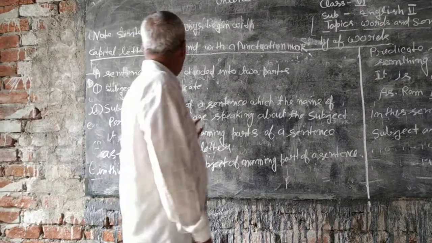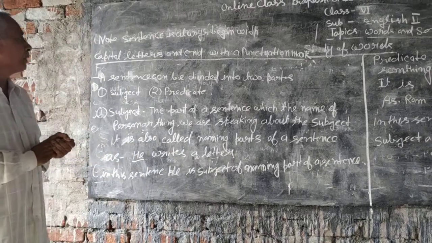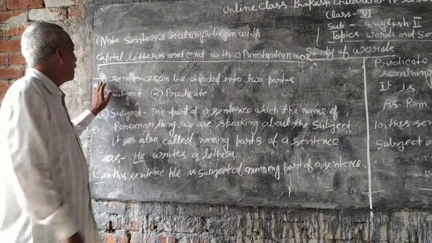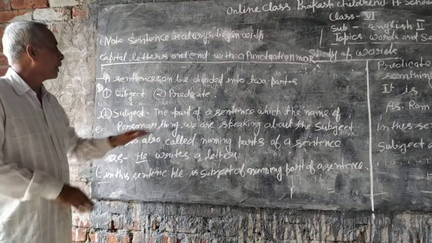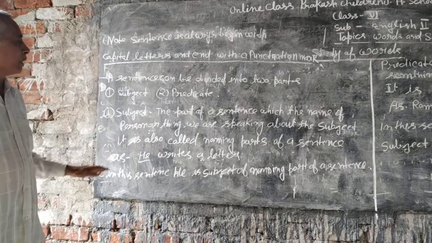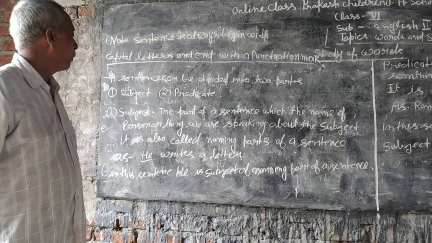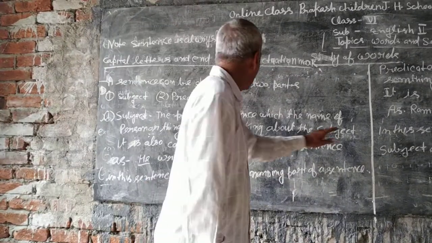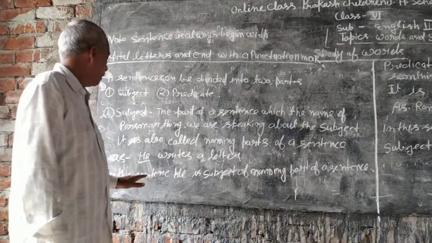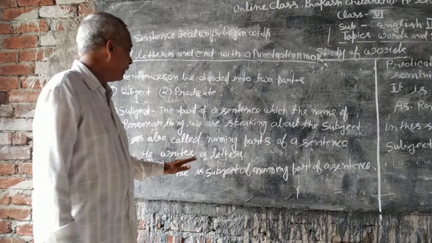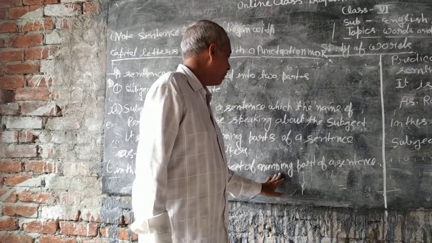Let us now see the parts of a sentence. A sentence can be divided into two parts: first, subject; second, predicate. Subject: the part of a sentence which is the name of the person or thing we are speaking about. It is also called the naming part of a sentence. As: he writes a letter. In this sentence, he is the subject or naming part of the sentence.